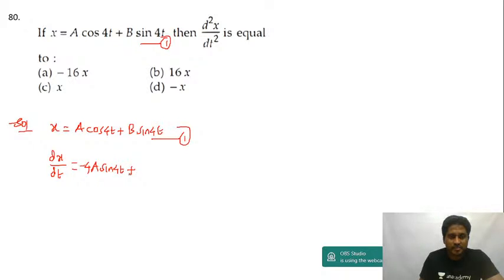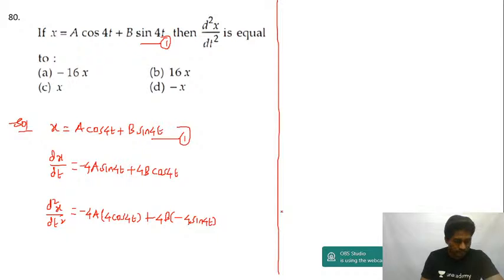Again, differentiation of sin is cos, so this will be equal to 4b cos 4t. So I differentiate it once, right? If I differentiate once again, d square y upon dt square is equal to minus 4a, and differentiation of sin 4t will be equal to 4 cos 4t. Okay, and then plus 4b. Differentiation of cos 4t will be equal to minus 4 sin 4t.